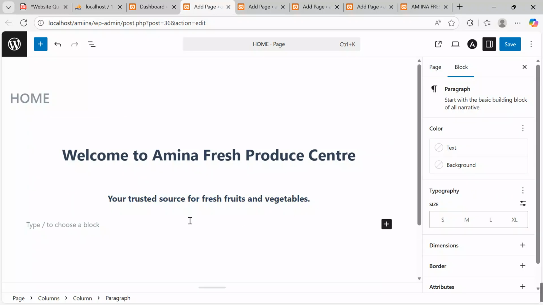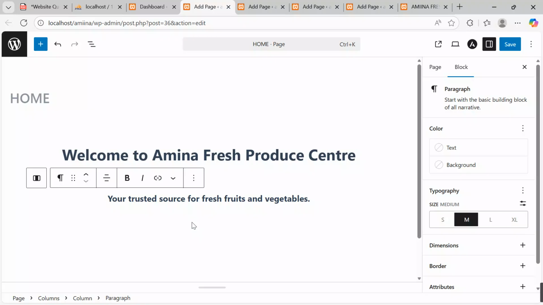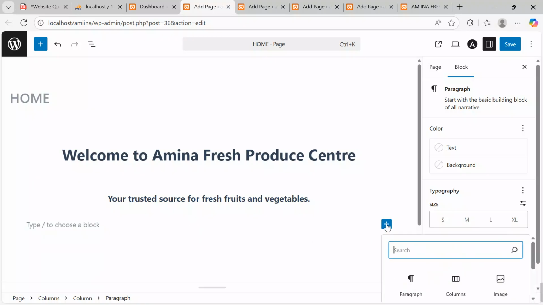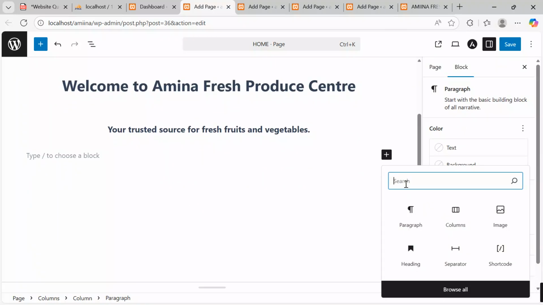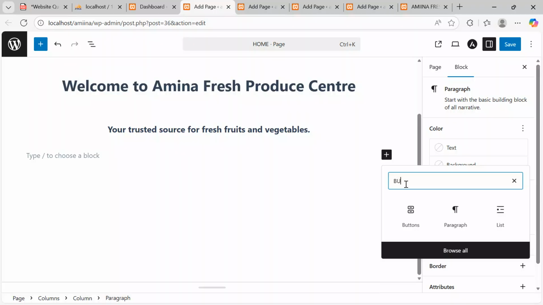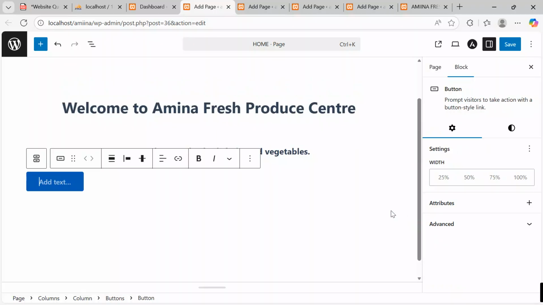I want to put a button for those that want to check more in the same column. Come and say, I want to put a button. So I'll come check my add block button. I say here, I want to add a button, B-U-T-T. Button will come, and then this button, I want to say, maybe learn more.